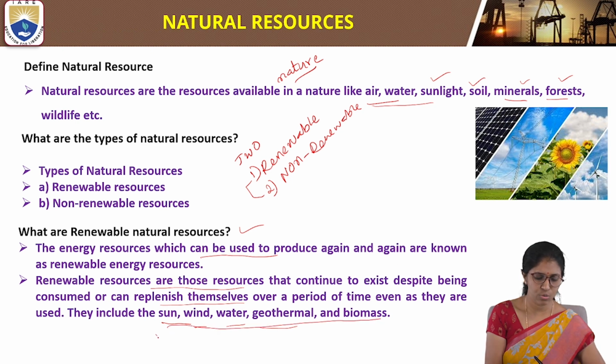If we take solar energy, as the solar energy is consumed, it is produced again and again. This type of resource is called a renewable natural resource. Like solar energy, wind energy, water, geothermal, and biomass energy, they will produce again and again. So these are called renewable natural resources.